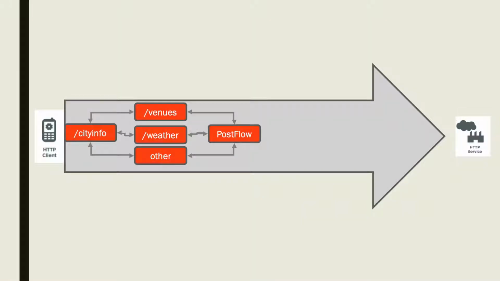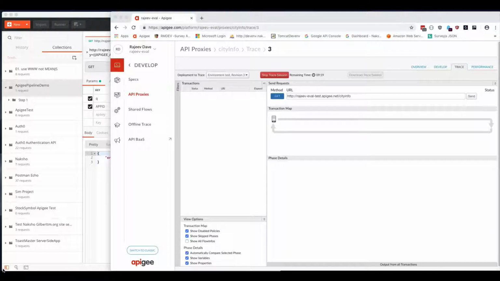We have implemented a conditional flow. Yes, it is the catch-all/other flow, and we've implemented a raise fault policy in that flow as per Apigee recommendations. Now that we know that we need to specify /weather or /venues, let's go ahead and make that call.